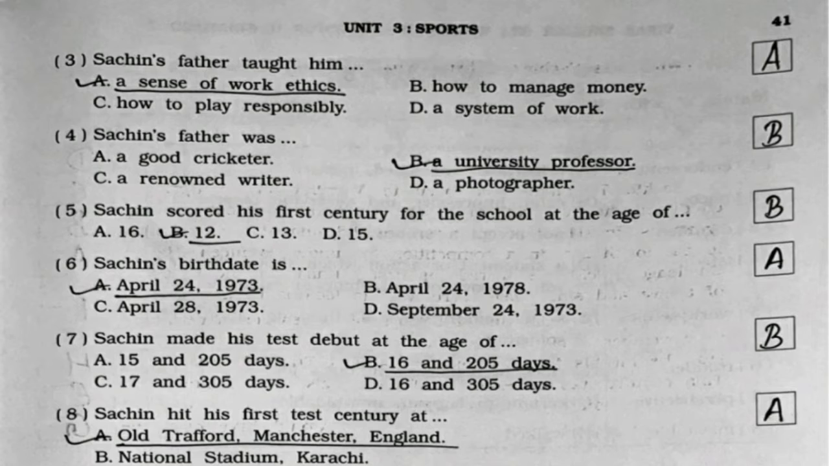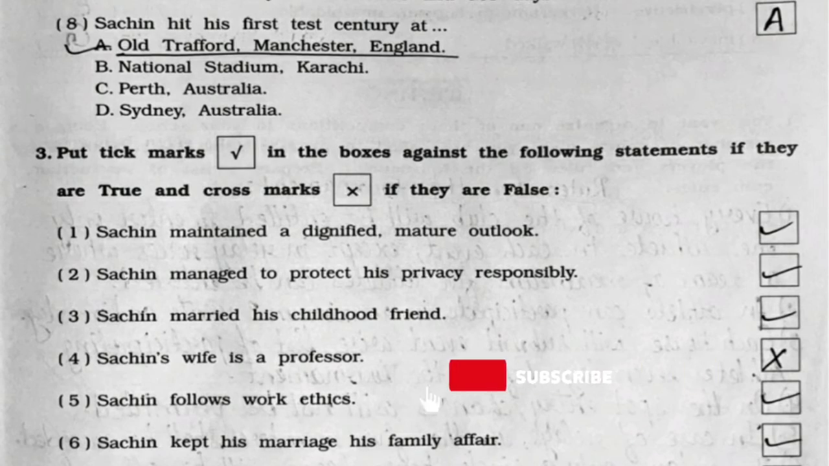Fifth, Sachin scored his first century for the school at the age of, it's option number B, 12. Sixth, Sachin's birth date is, it's option number A, April 24, 1973. Seventh, Sachin made his test debut at the age of, it's option number B, 16 and 205 days. 8. Sachin hit his first test century at, it's option number A, Old Trafford, Manchester, England.